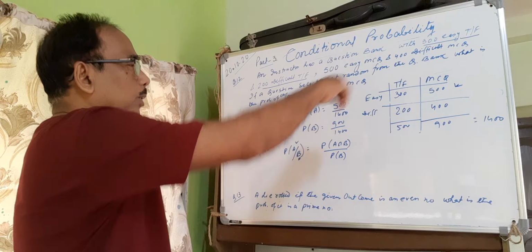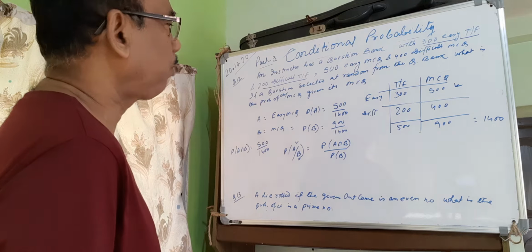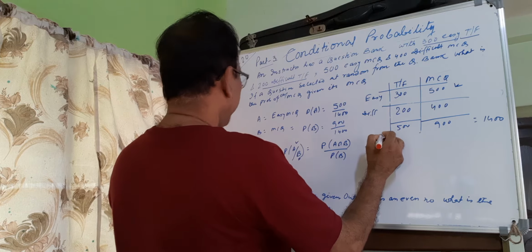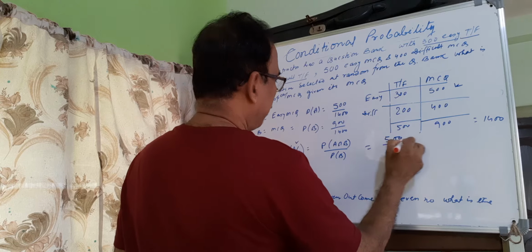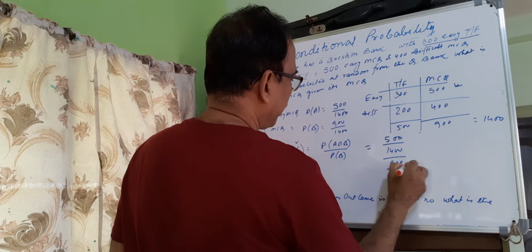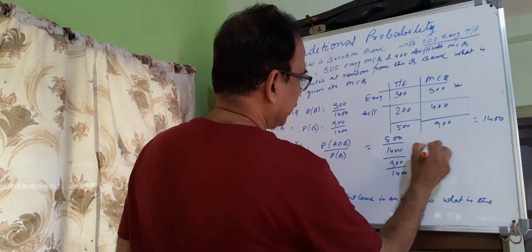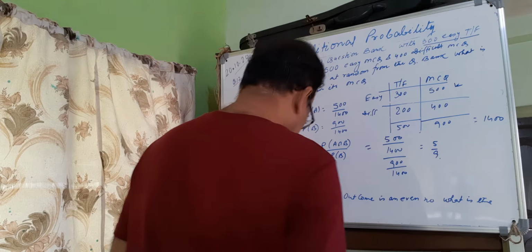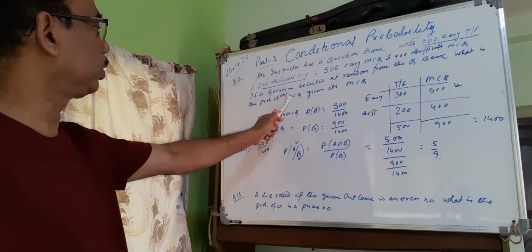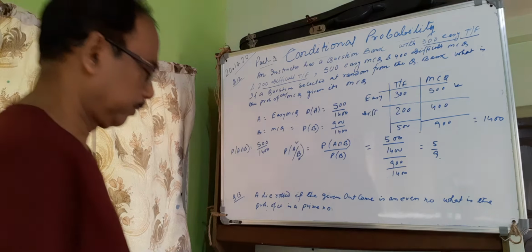That is the common part of this. So put it here. That is P(A∩B) is 500 by 1400 and P(B) is 900 by 1400. That is 5 by 9. That is the probability of easy MCQ given it is MCQ.